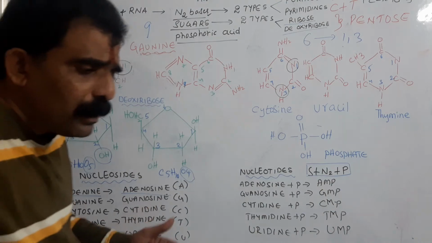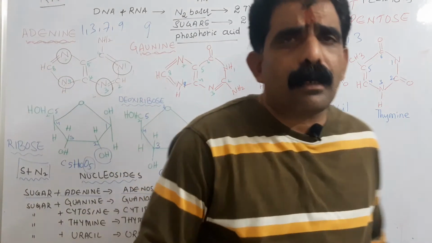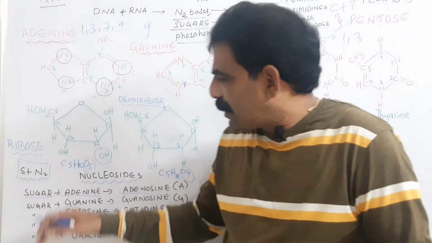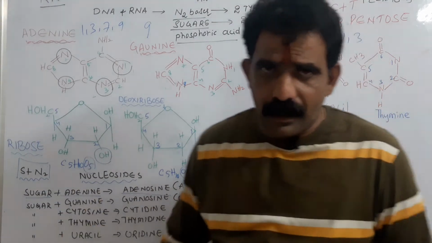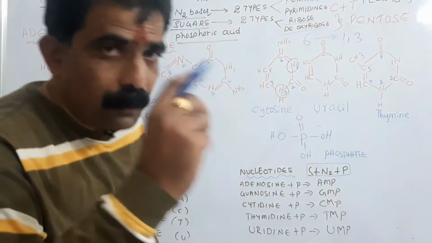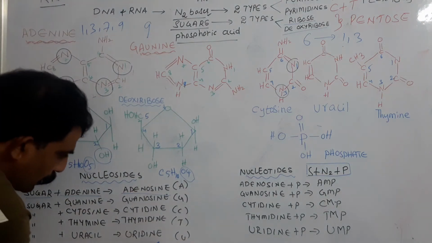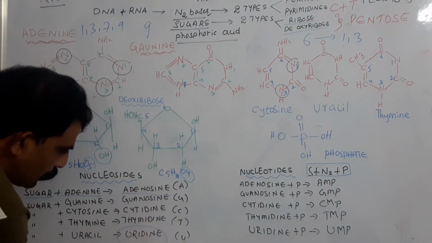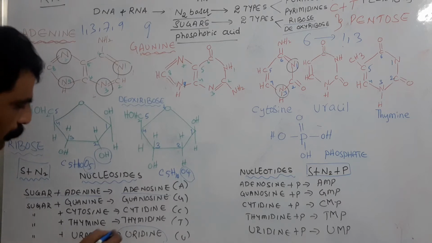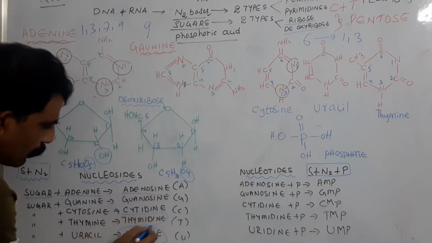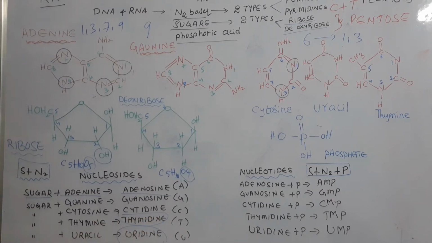Here, how many types of nucleosides are possible in nature is the question. Here I have clearly written 5 types, but actually 8 types are present. How do we get 8 types? Uridine is present in only RNA. Thymidine is present in only DNA.